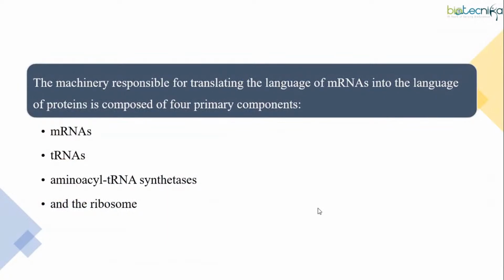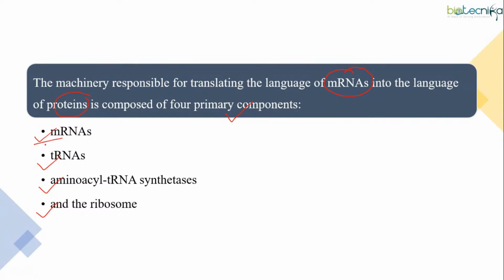Now, since today our topic is translation, we have to look into the details, right? The machinery responsible for translating the language of mRNAs into the language of proteins is composed of four major components, right? What are the four major components? We are having mRNAs, tRNAs, aminoacyl tRNA synthetases, and ribosomes. So students, please note down these four points. I am going to explain all these four points individually.